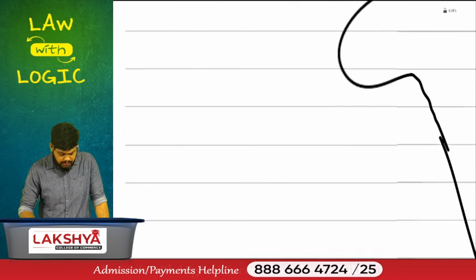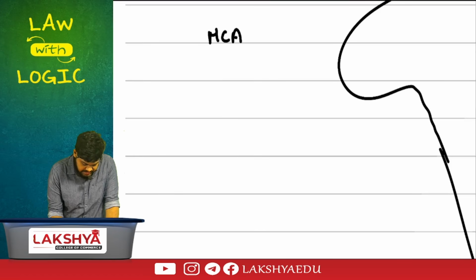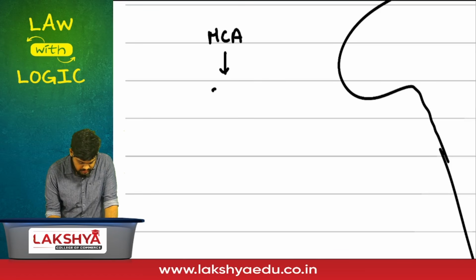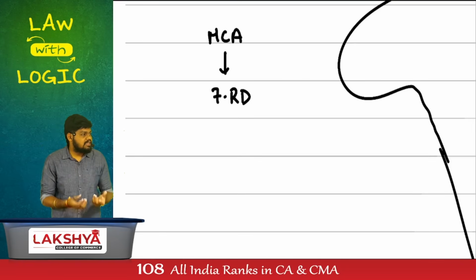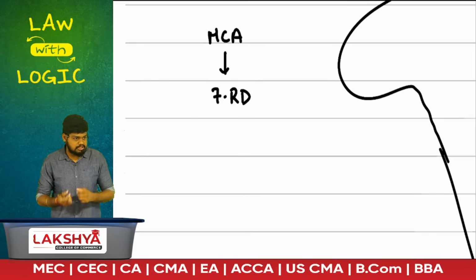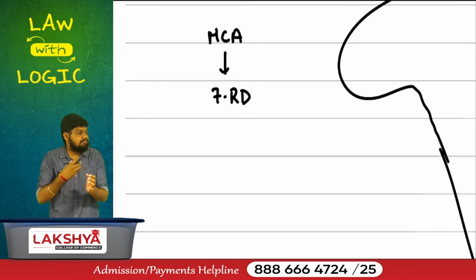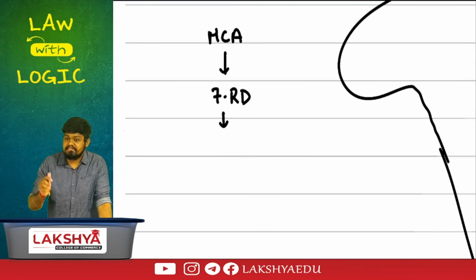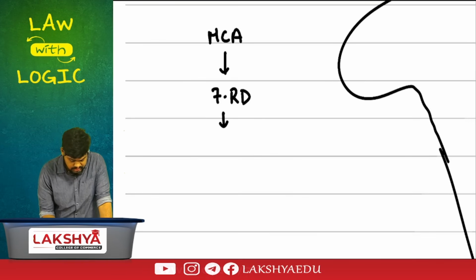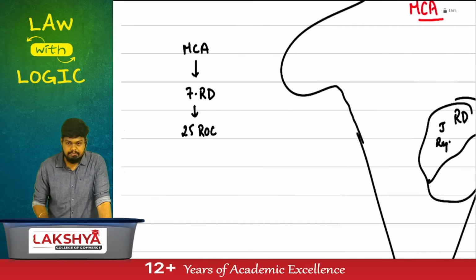How many MCAs are there in India? One. This MCA has divided India into how many regions? And we have how many regional directors? Seven. Under regional director, each region has been again subdivided into multiple jurisdictions. Jurisdiction is an area over which an authority has a power. Each jurisdiction has been appointed with a head called a registrar. How many registrars are there in total? 25. We have a total of 25 ROCs in India.